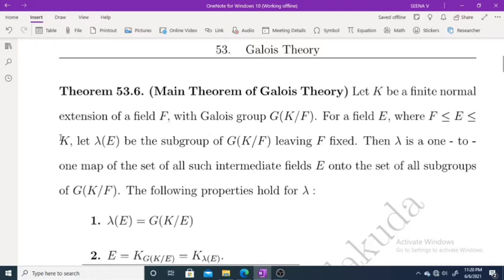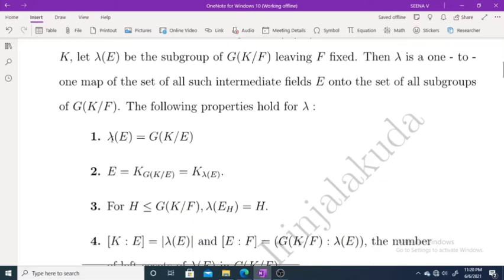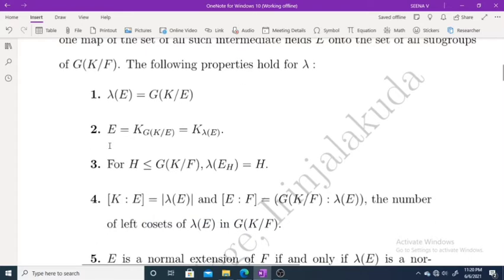Lambda is a one-to-one map of the set of all intermediate fields E onto the set of all subgroups of G of K over F, and the following properties hold for lambda. First one, lambda E equal to G of K over E. Second one, E equal to K over G of K over E, which is equal to K lambda E. Third, for H a subgroup of G of K over F, lambda of E H is equal to H.